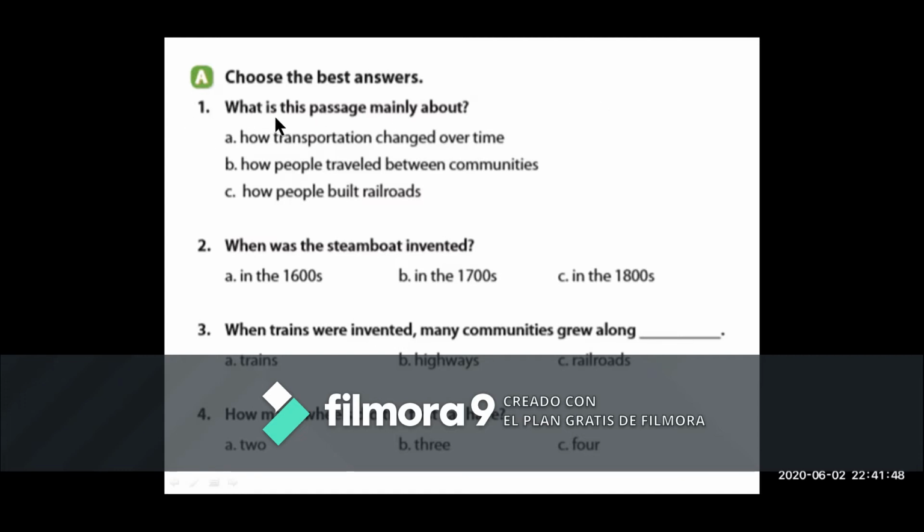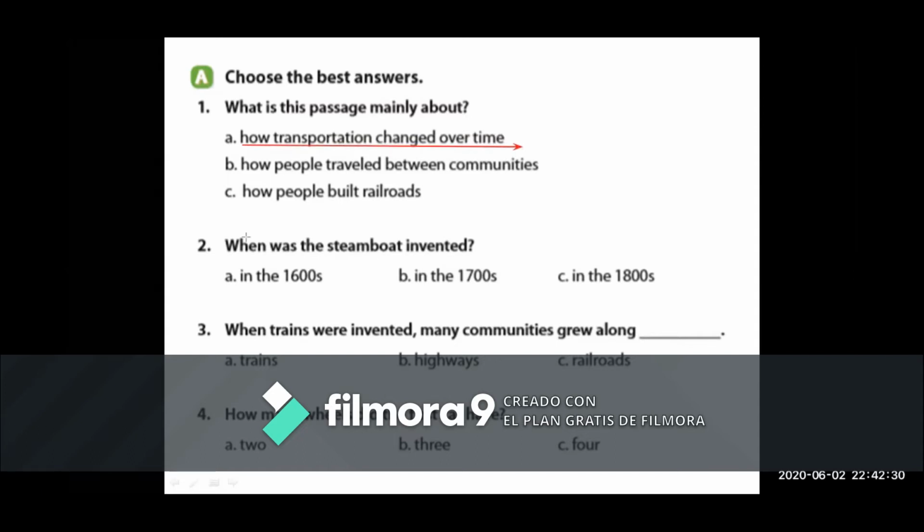Number 1. What is the passage mainly about? A. How transportation changed over the time. B. How people travel between communities. Or C. How people build railroads. What do you think? The correct answer is how transportation changed over the time.